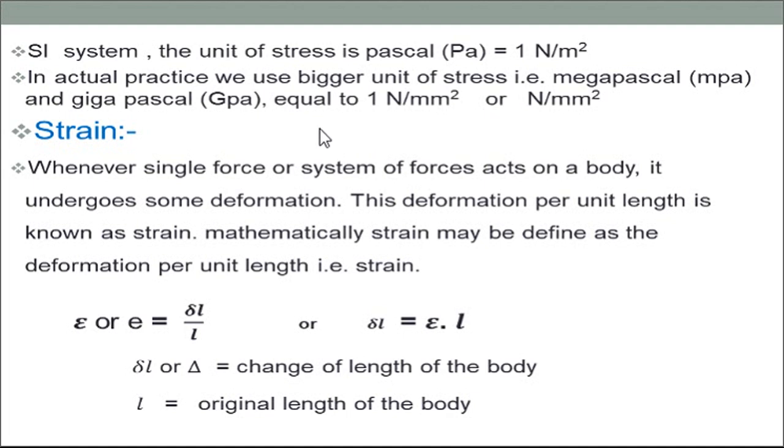A megapascal is equal to 1 Newton per mm square. We'll see in detail about the unit conversions, or the different units required in the strength of materials to define the stresses.